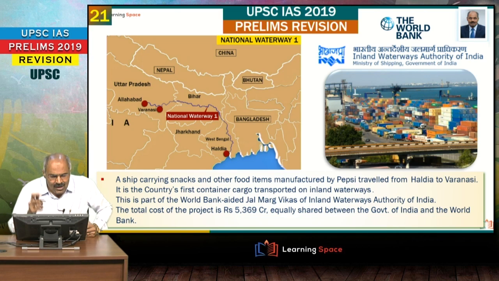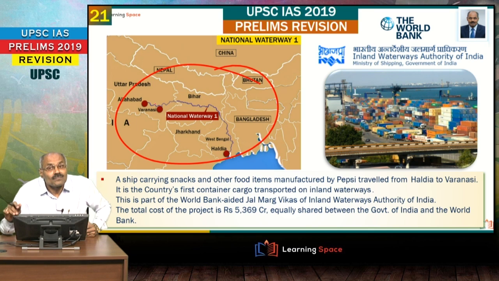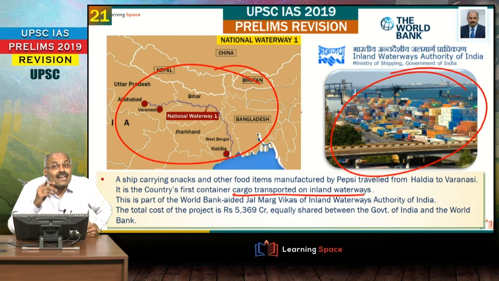Look at the next one. This is about National Waterway 1, right? This is in the news because for the first time, the country's container cargo is transported from Haldia right up to Varanasi through this National Waterway 1. National Waterway 1, please do not forget. It is in fact spread across 4 states, right from Uttar Pradesh, Bihar, Jharkhand and West Bengal, and it is the World Bank aided project.